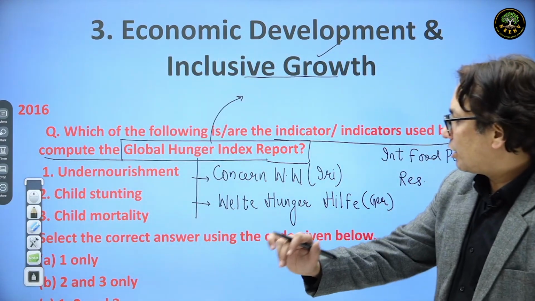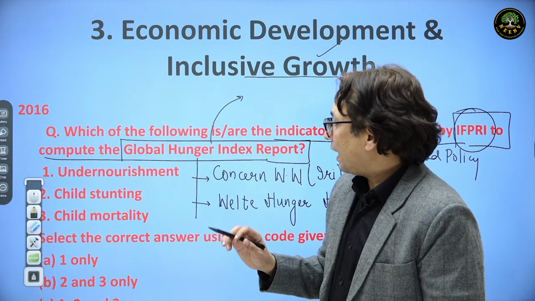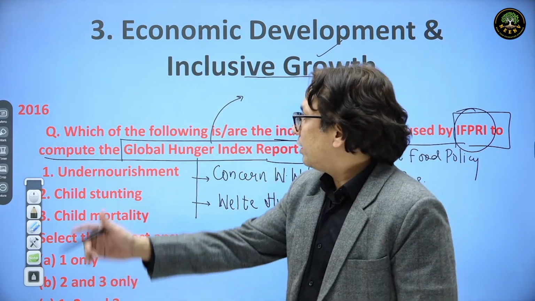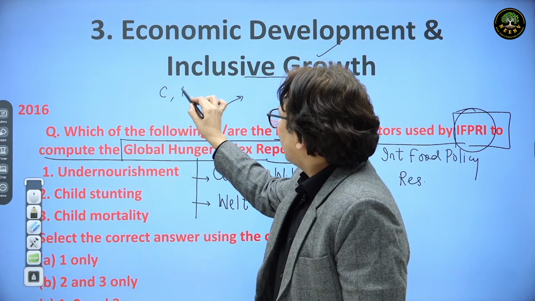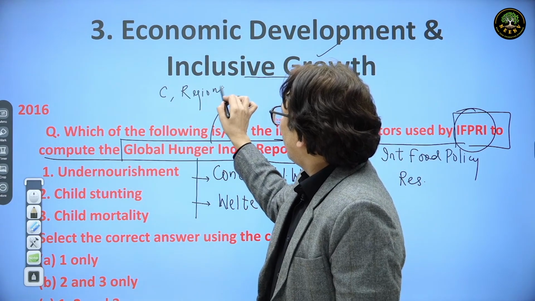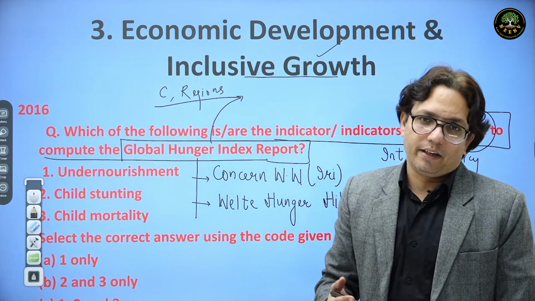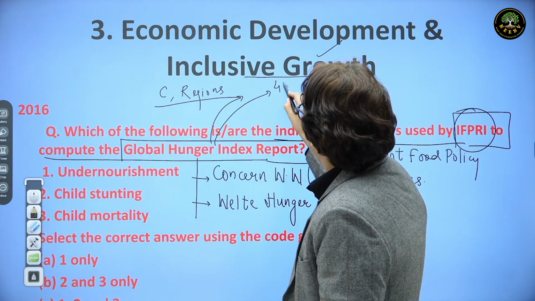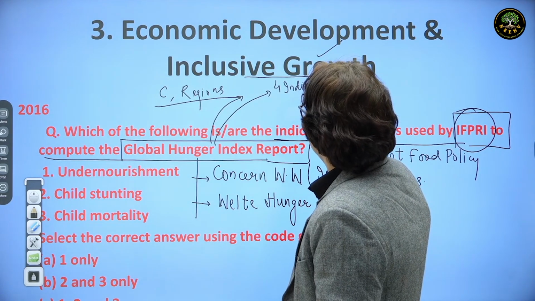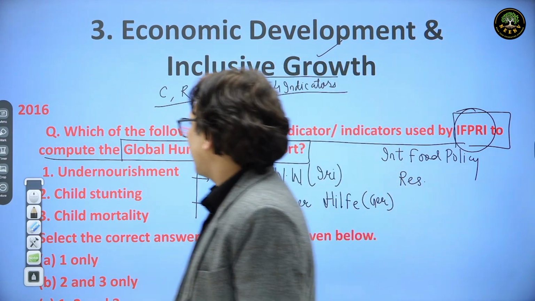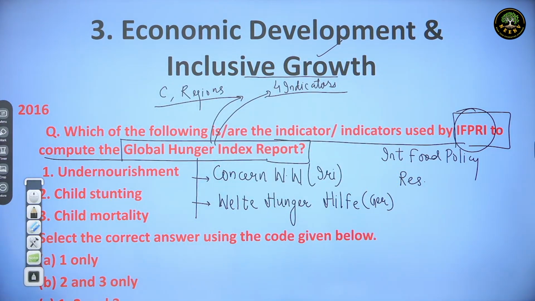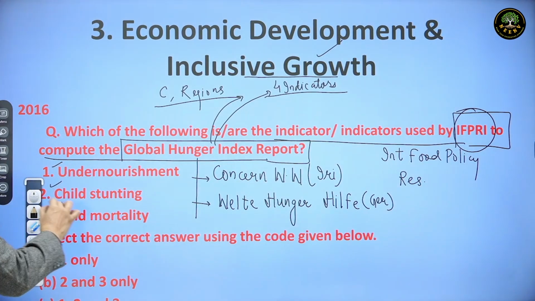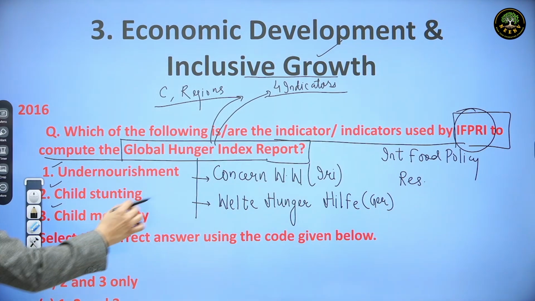In the Global Hunger Index report, what they do is they give ranking to the countries, to regions also, based on how much hunger they have eliminated. And for doing it, the Global Hunger Index report uses 4 indicators. 3 indicators are already mentioned here. Those 3 indicators are undernourishment, child stunting, and child mortality. So now let me tell you what is undernourishment.